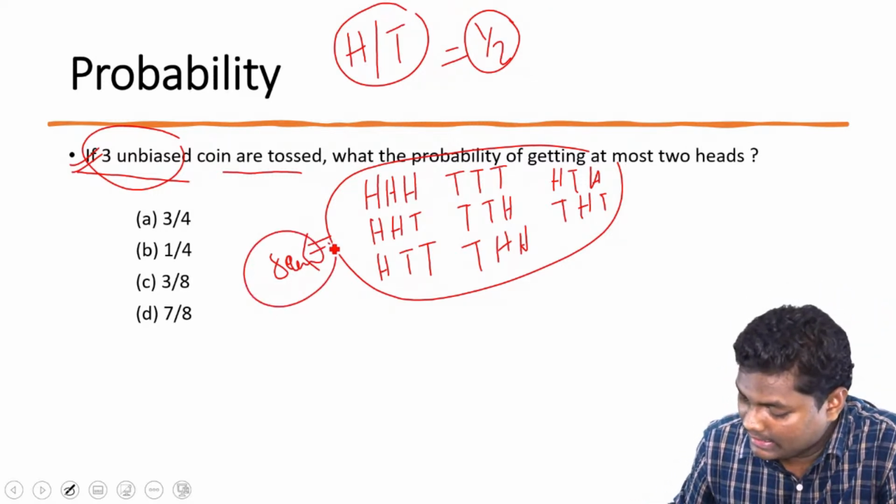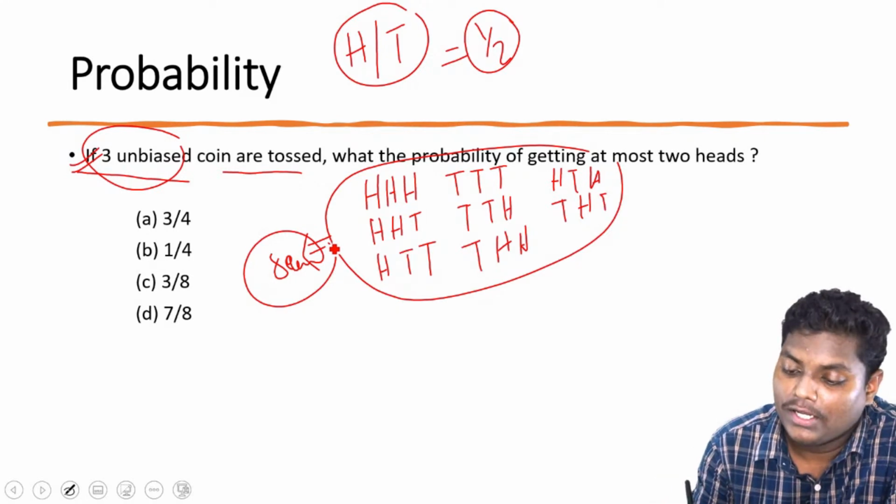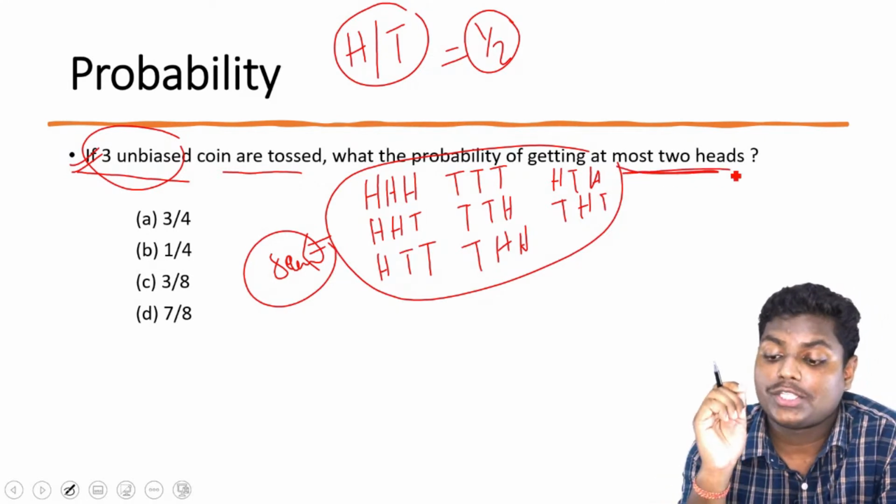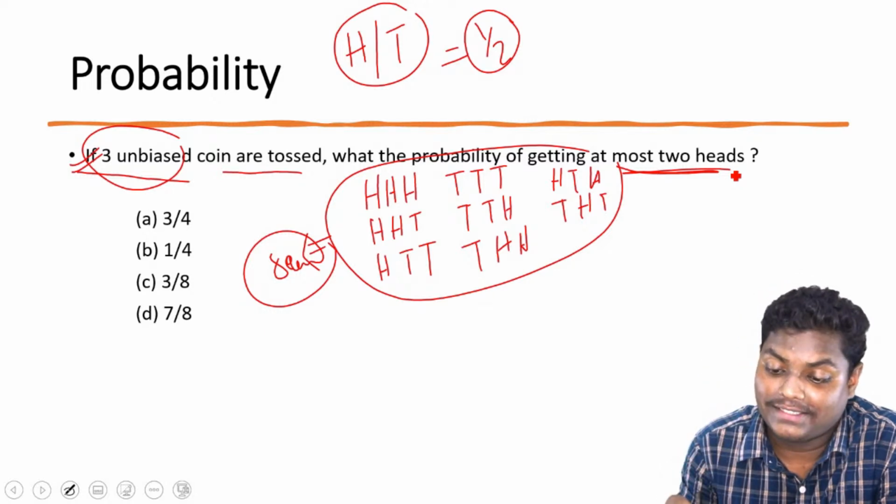Okay, Raj is saying 3/8. Okay, let's see. Now the next important thing is that the question is at most 2 heads. This is the tricky part.